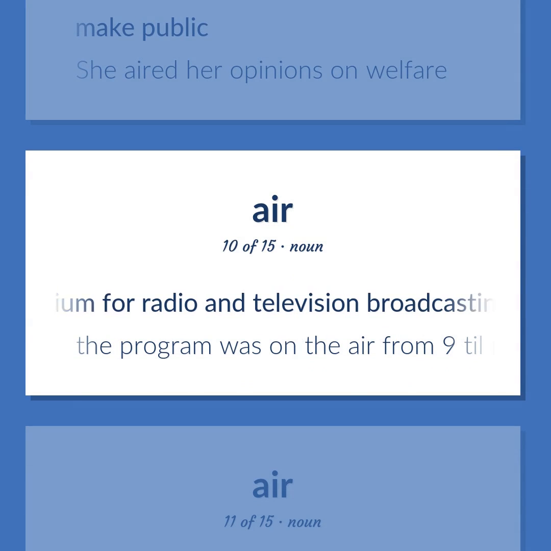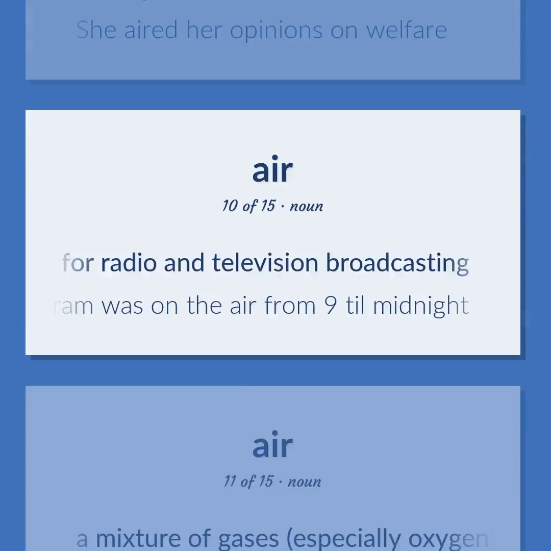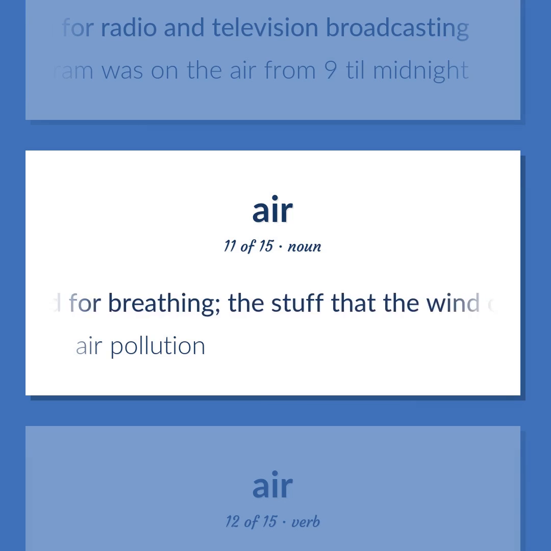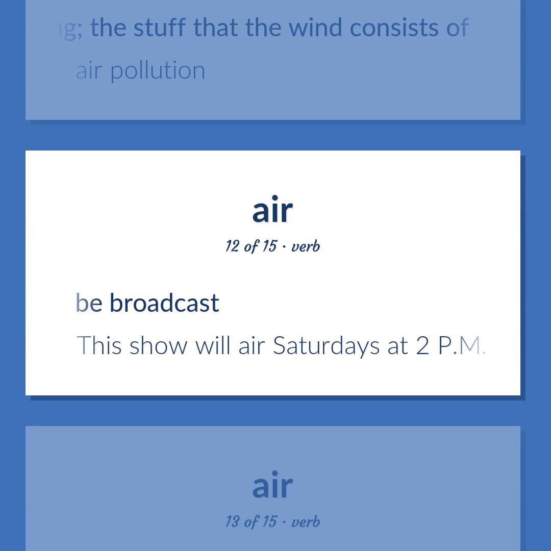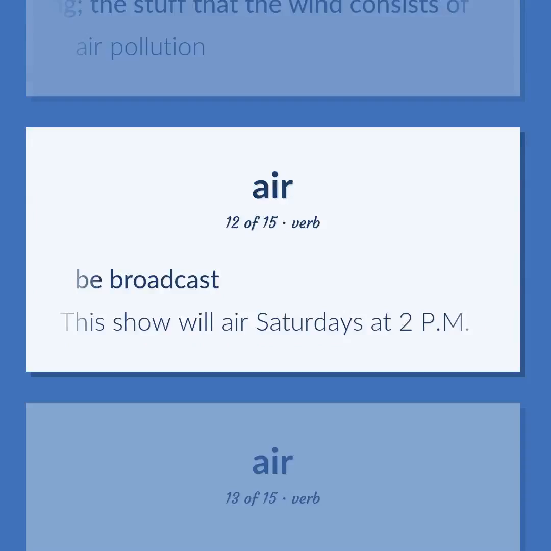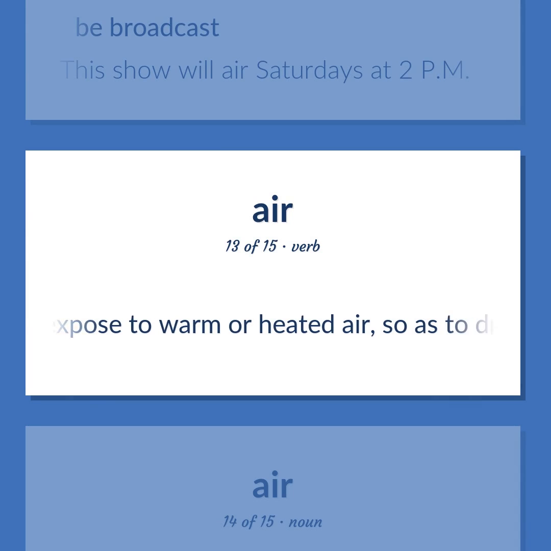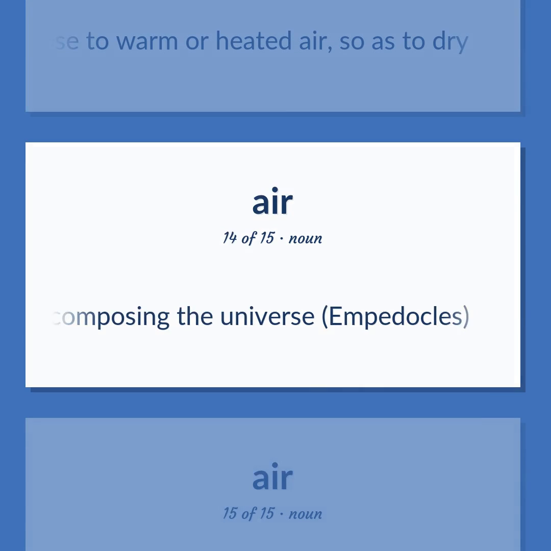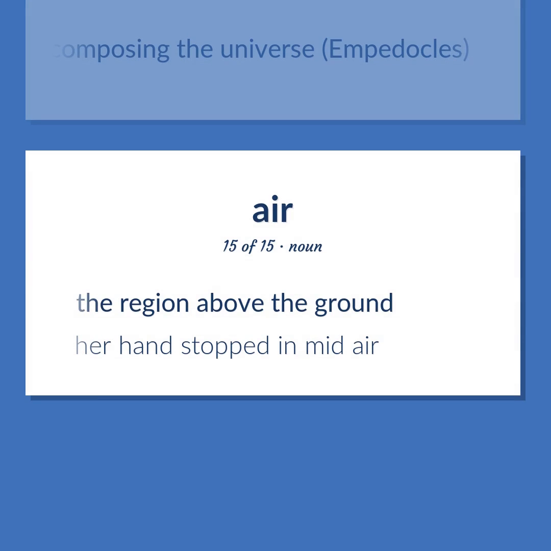Medium for radio and television broadcasting. The program was on the air from 9 till midnight. A mixture of gases, especially oxygen, required for breathing, the stuff that the wind consists of. Air pollution. Be broadcast. This show will air Saturdays at 2 p.m. Exposed to warm or heated air, so as to dry. Once thought to be one of 4 elements composing the universe, Empedocles. The region above the ground. Her hand stopped in mid-air.